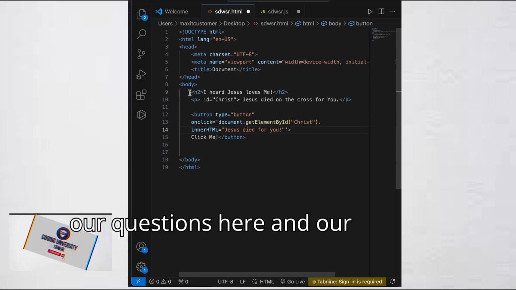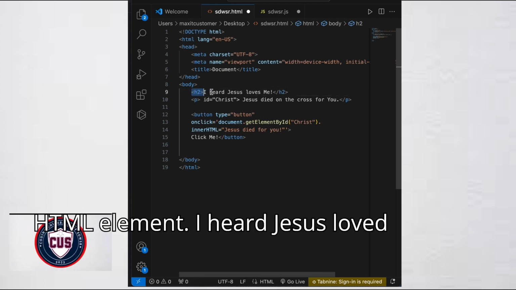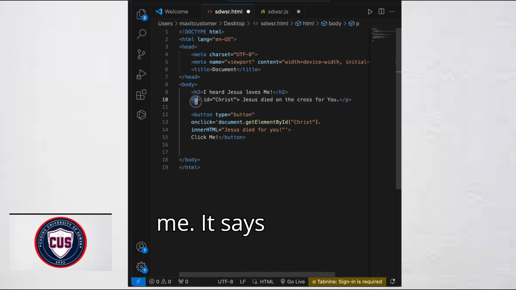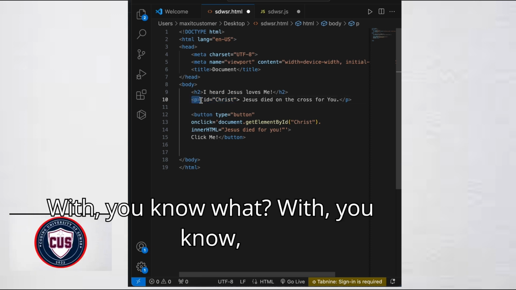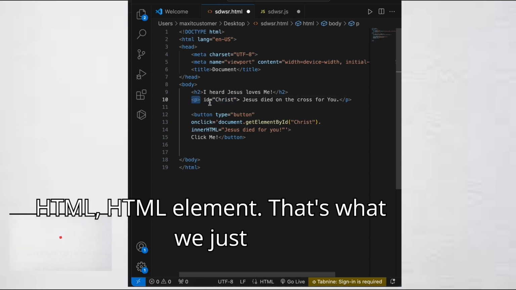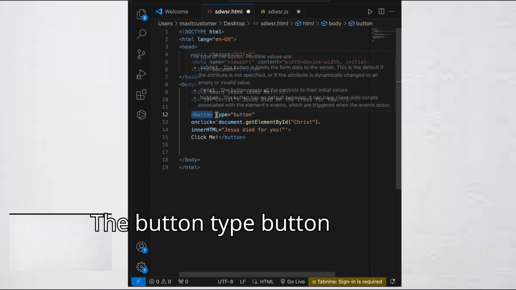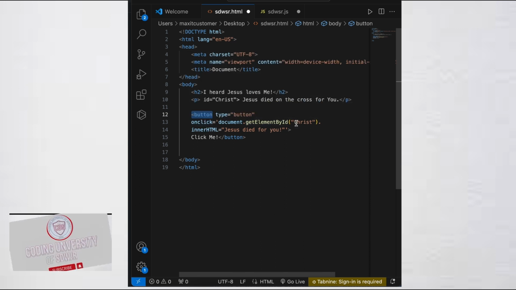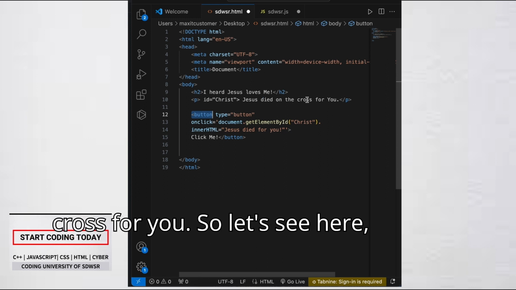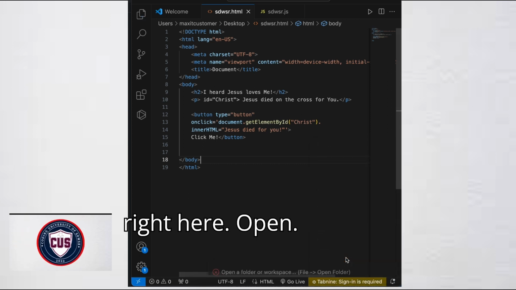So our questions here: our H2 HTML element, I heard Jesus loves me. It says we should insert our ID within our HTML element. That's what we just did. Jesus died on the cross for you. Button, type, button. Now we are creating a button that you will be able to click that will tell you that Jesus died on the cross for you. So let's see if we actually got everything running right here.